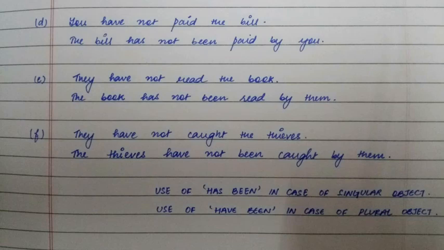Last example, they have not caught the thieves. The thieves have not been caught by them. Now in the active sentence, they is plural, and in the passive sentence, thieves are plural. So that's why we will use have in both the sentences. So two things that we have to keep in mind. Use of has been is in case of a singular object, and use of have been is in case of a plural object. I hope you have understood how we change sentences from active to passive in present perfect tense.